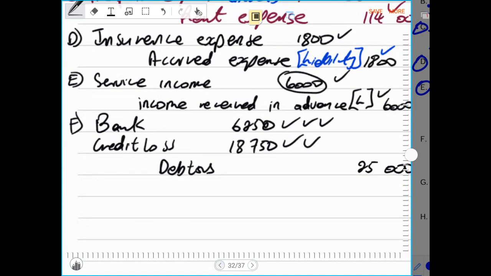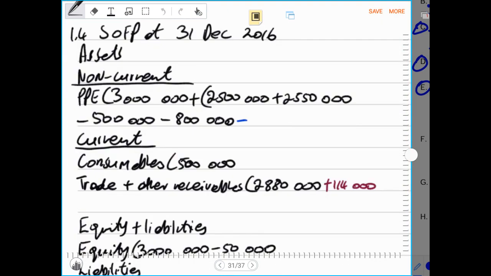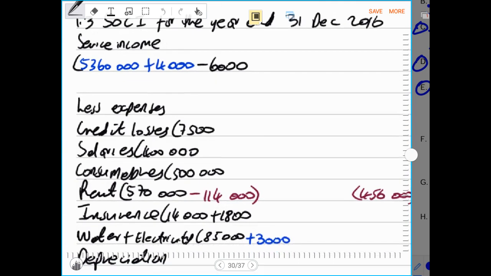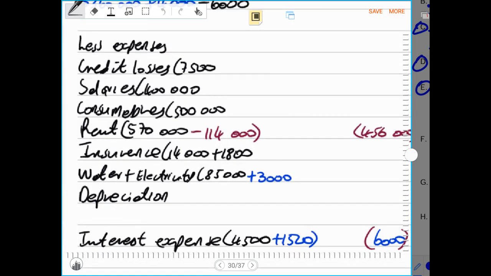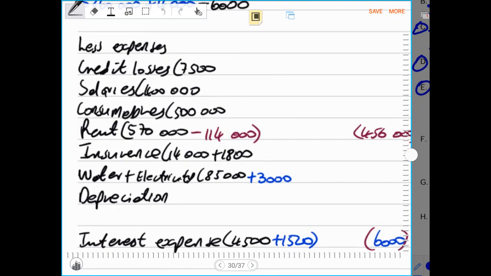And the other debit entry is the debit entry of the credit loss, which is the bad debts. We know that bad debt is an expense. So if this is an expense, then it is supposed to be recorded under our bad debts. Therefore, under credit losses, we record our credit loss, we say plus 18,750 rands, because we know this amount will never be received because the debtor is declared insolvent.